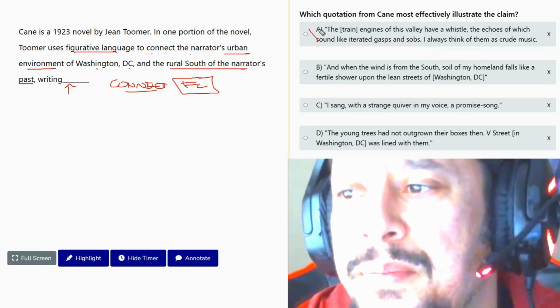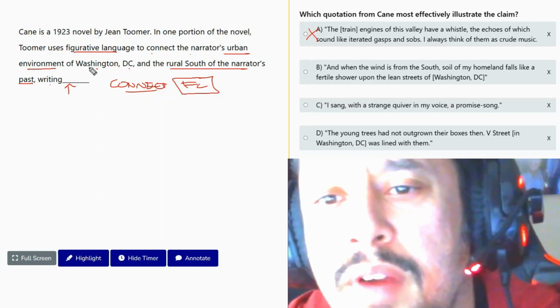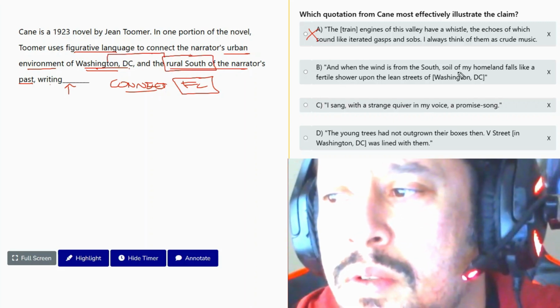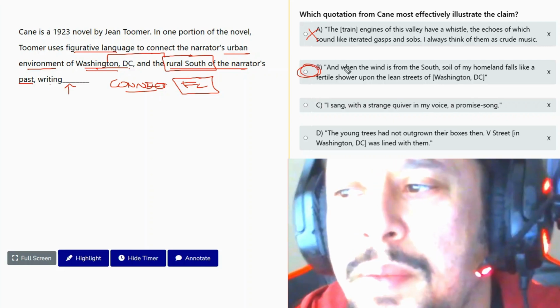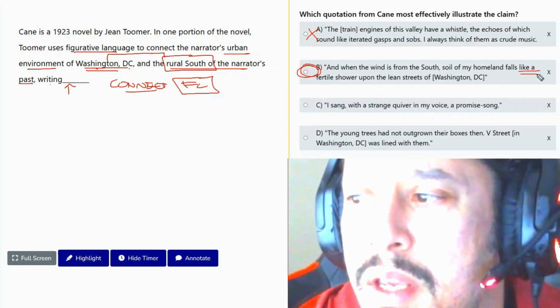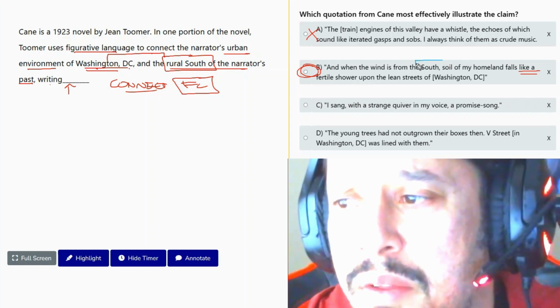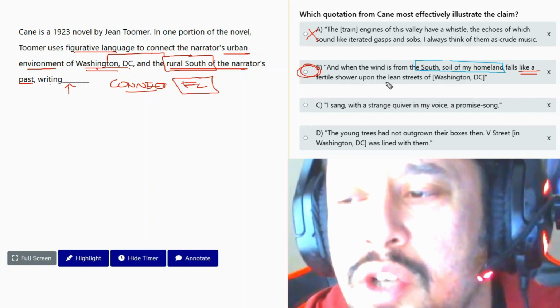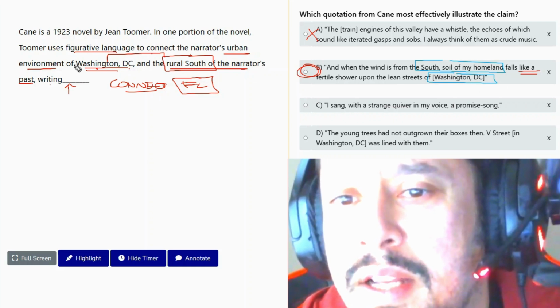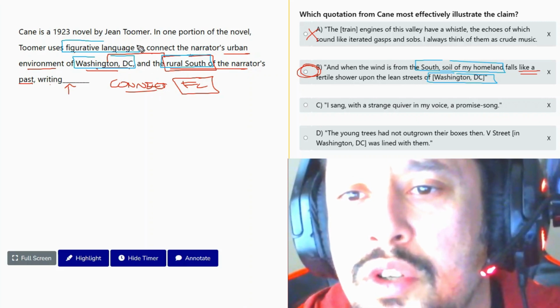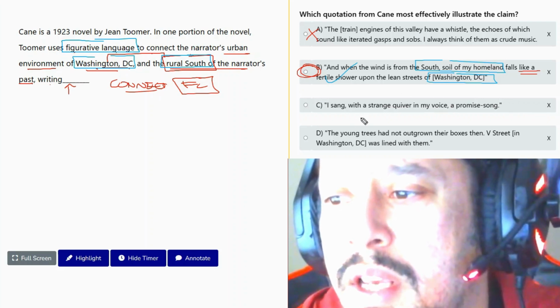The problem with answer A, we're not connecting the urban environment of Washington, D.C. to the rural South. There's no connection there. Answer B. So answer B, do we have figurative language? Yes, we have a simile. Do we have a connection between the South and Washington, D.C.? Yes, right? The South, the soil of my homeland, falls like a fertile shower upon the lean streets of Washington, D.C. And this is what we want, a connection between these two, plus figurative language. Answer C, there's no connection between the two cities.